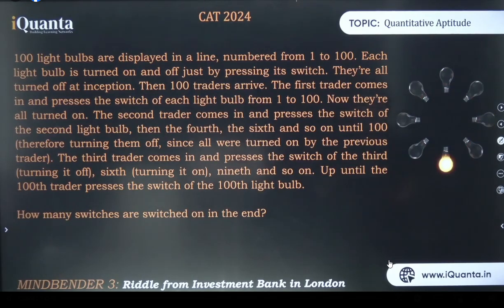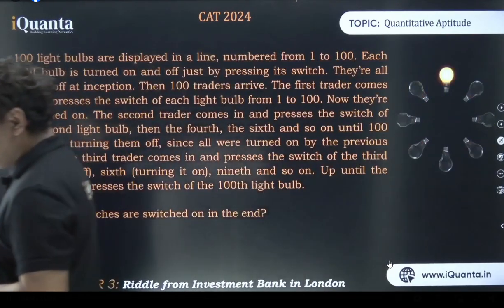The second trader comes in and presses the switch of the second light bulb, then the fourth, the sixth, and so on until 100. Therefore, turning them off since all were turned on by the previous trader. The third comes in and presses the switches of the third, sixth, and ninth, and so on, up until the 100th trader presses the switch of the 100th light bulb. मतलब जो trader होगा वो वही वाला switch off करेगा, ठीक है ना? How many switches are switched on in the end? चलो, you have 3 to 5 minutes to solve this.